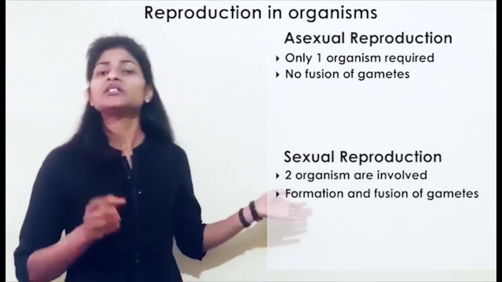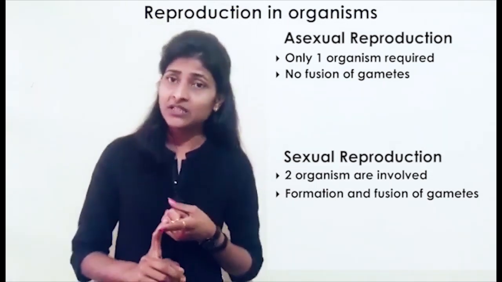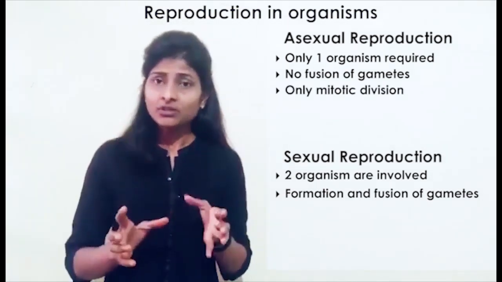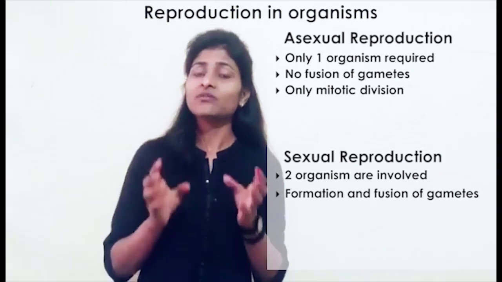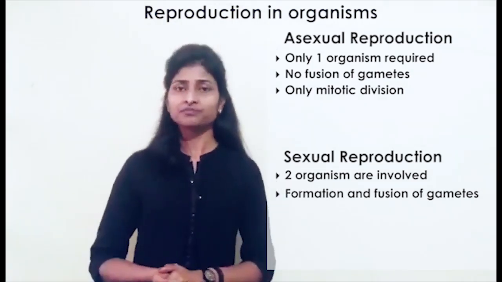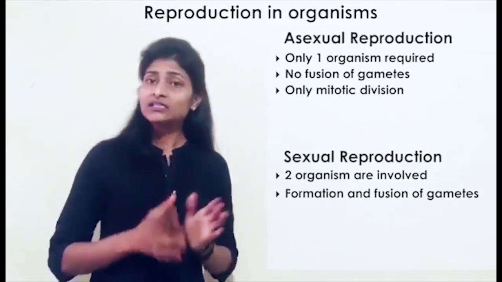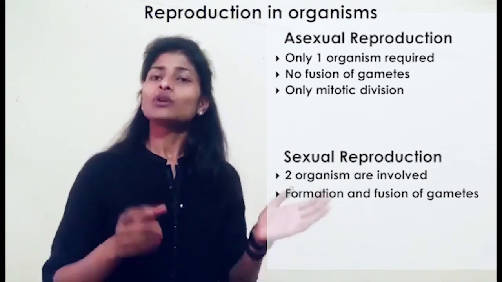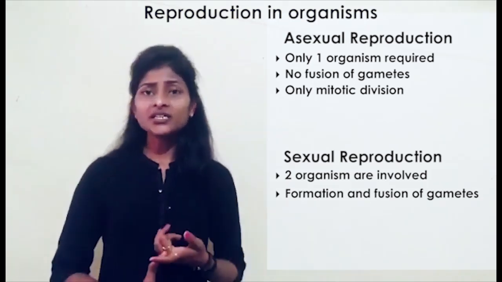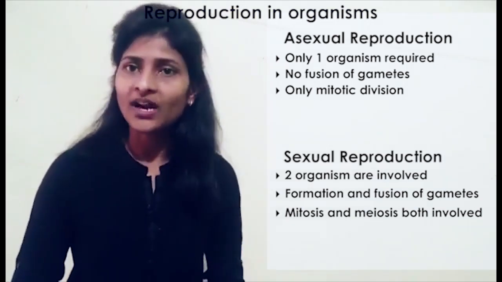Now we see the third point. In asexual reproduction, the type of division in the organisms which mainly perform asexual reproduction is mitotic division. So only mitotic division takes place in asexual reproduction. On the other hand, for sexual reproduction, both mitotic division and meiotic division are required.